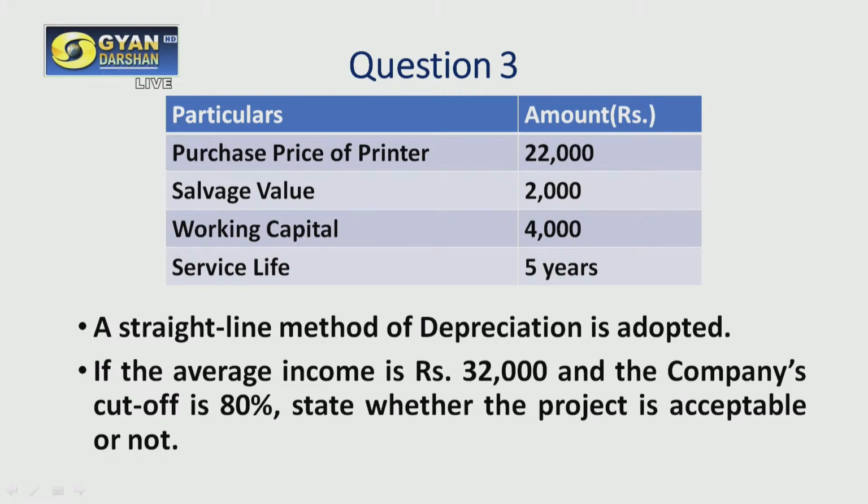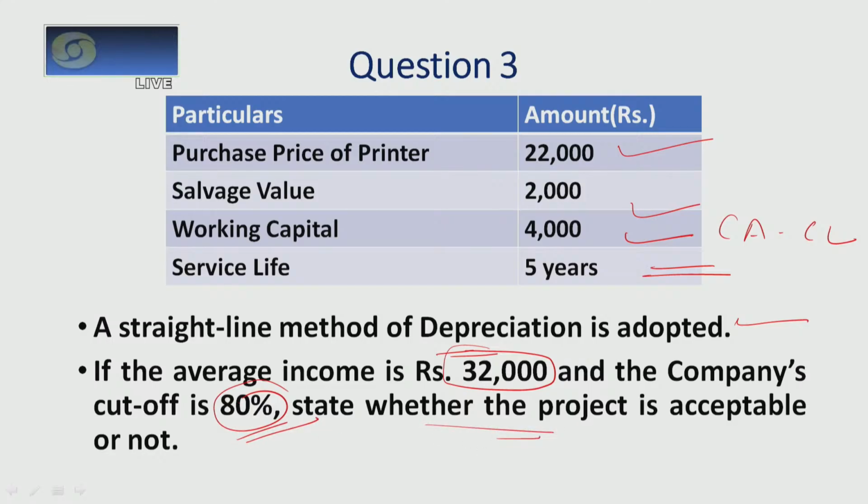In this case, a printer is purchased and the purchase price of the printer is 22,000. Its salvage value is 2,000. Working capital, which is current assets minus current liabilities, is equal to 4,000, and the life of this printer is 5 years. They are using the simple straight line method for depreciation calculation, and in this case the average income given from the printer is 32,000. That means average income is given, we need not calculate this. And the company's cutoff rate is 80%. This is the standard rate which is provided to us. We need to suggest whether the project is acceptable or not.